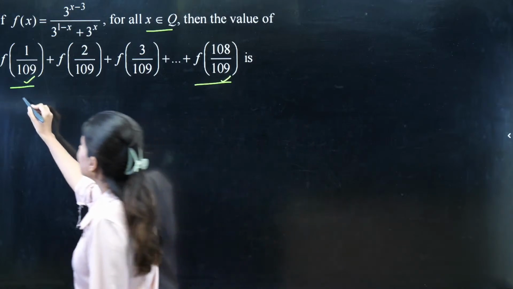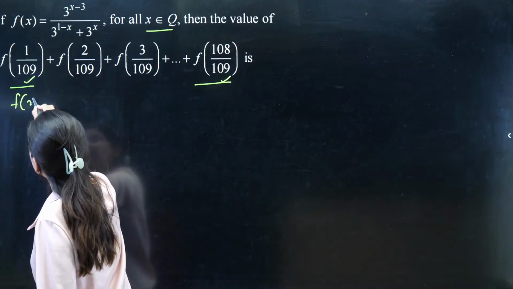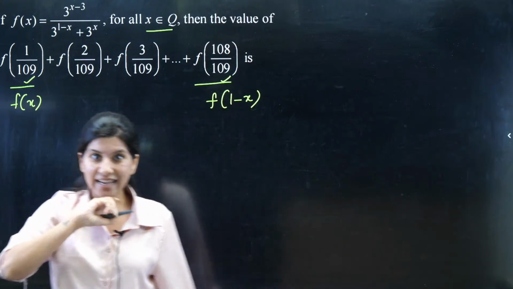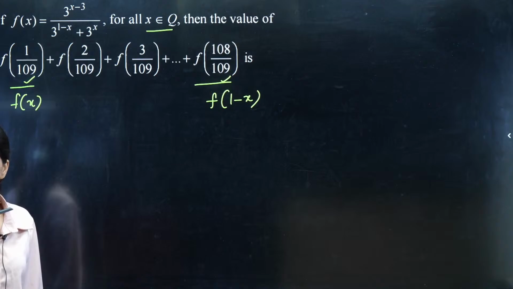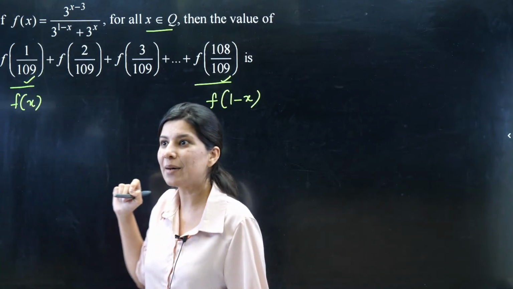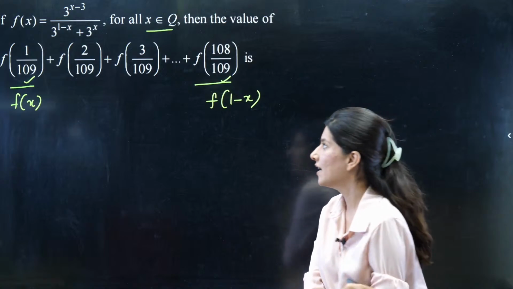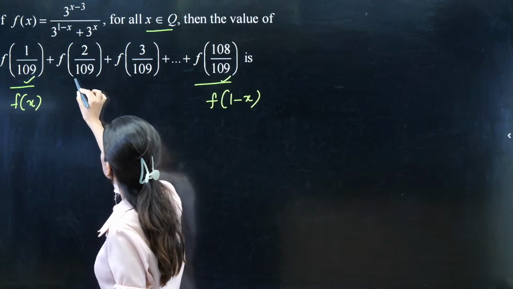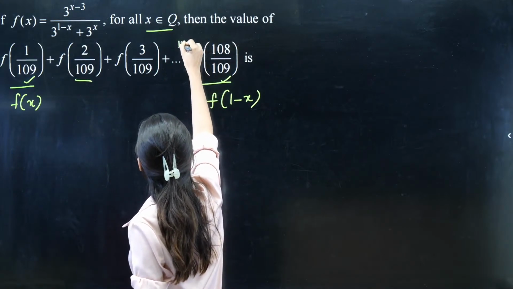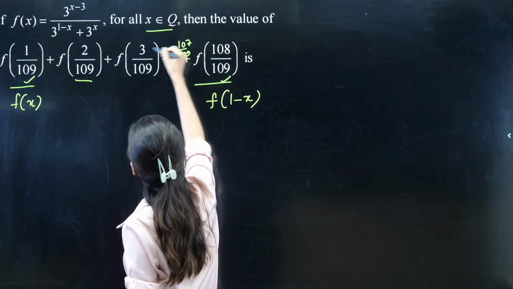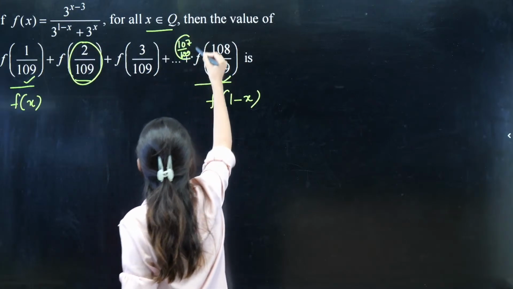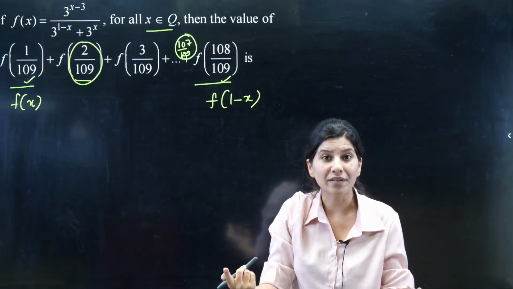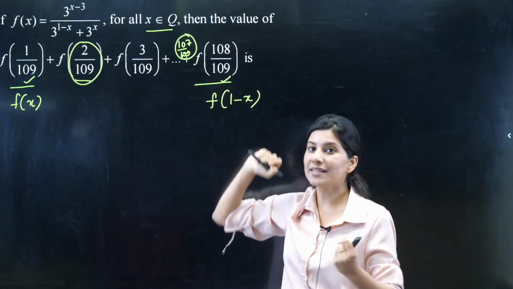So if I consider this quantity as x, so this is f of x, this quantity will be f of 1 minus x. Agree? Okay, I can see some answers over here. Now this is f(x), this is 1 minus x. What about this 2 upon 109 and over here I'll be getting 107 upon 109. If you add these two quantities, again you are going to get 1. So if this is x, this is 1 minus x.